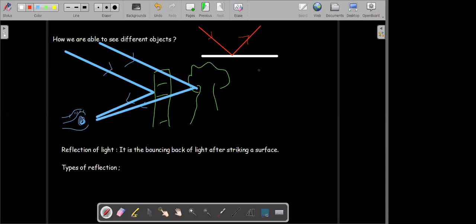Yeah. So see here, for the reflection of light, we consider light to be made up of particles. These particles come and strike on the surface. As a result, they will also experience a reaction from the surface.